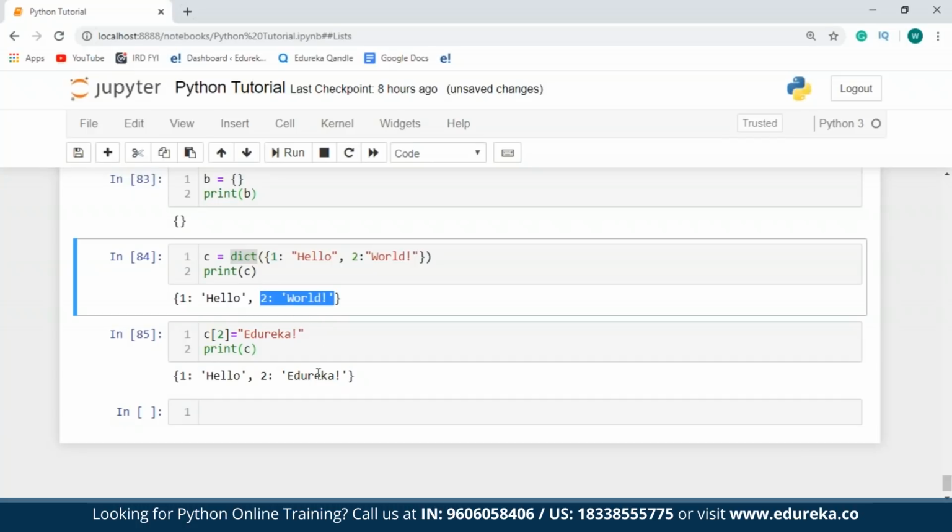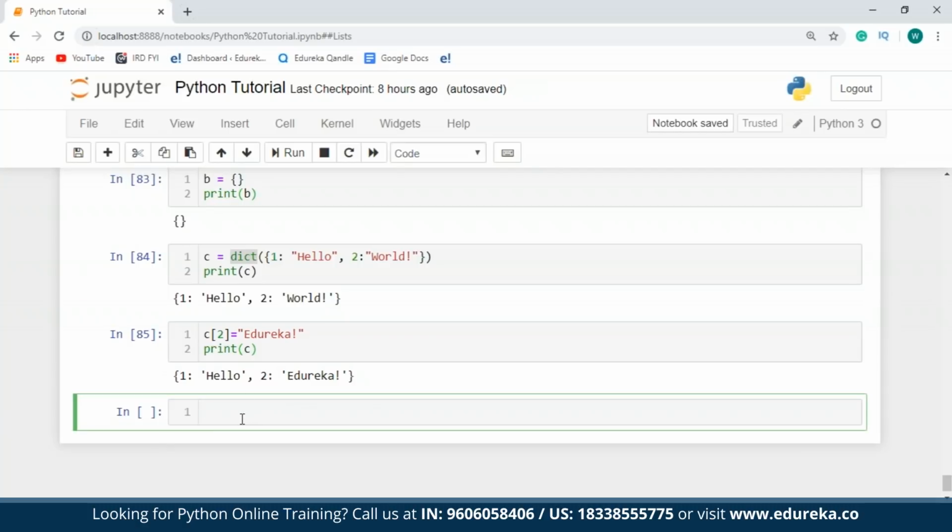In case you want to delete items from a dictionary, you can make use of the pop function, the pop item function, or the clear function. The pop function will return the value that has been deleted. The pop item function will return a tuple of the key and the value. To clear the entire dictionary, you can make use of the clear function. So let me just show you an example of this.